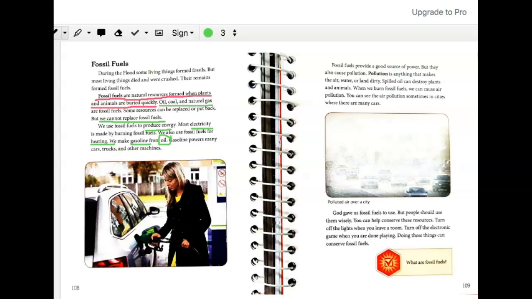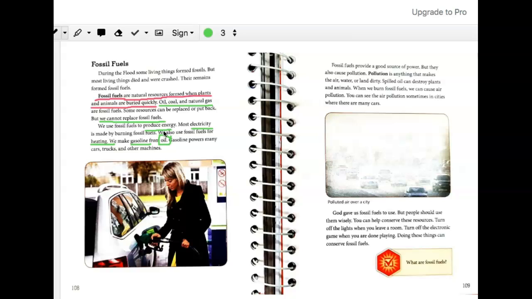On page 108, we learned that we use fossil fuels to produce energy. We can burn fossil fuels to have electricity, and we also use fossil fuels for heating, and we make gasoline from oil, which is a type of fossil fuel. And this gasoline that's made from oil powers many cars, trucks, and other machines. So we use fossil fuels in many ways, and they're very helpful. But we also have to remember that they can cause pollution.